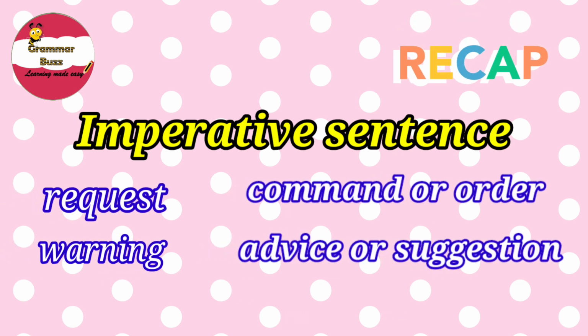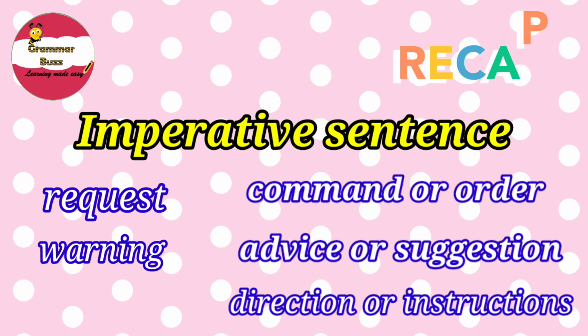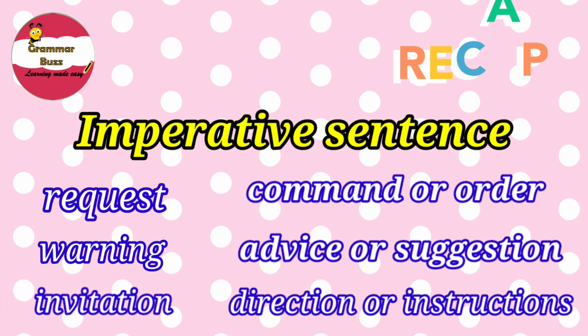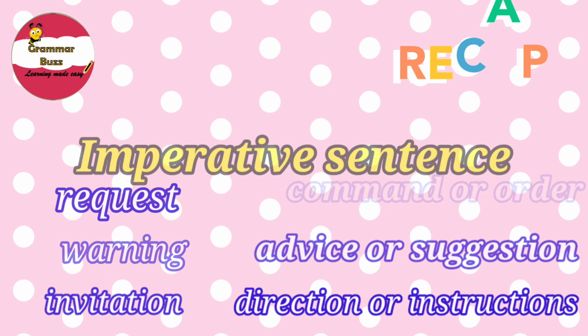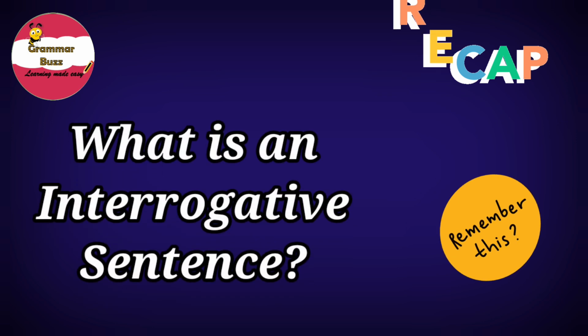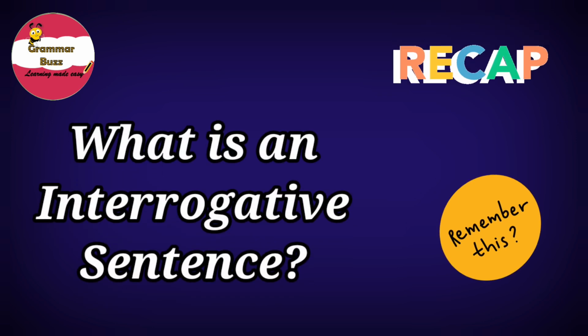Imperative sentences are commands or orders, advice or suggestions, directions or instructions, requests, warnings, and at times invitations too. But our topic specifically for today is imperative sentences, polite requests. But before that, let us quickly revise what is an interrogative sentence.